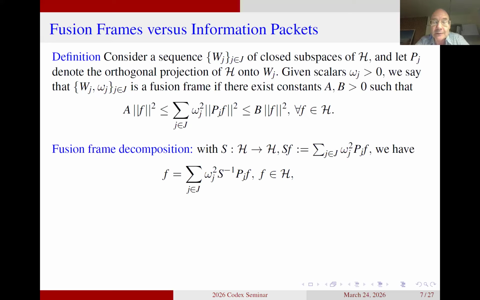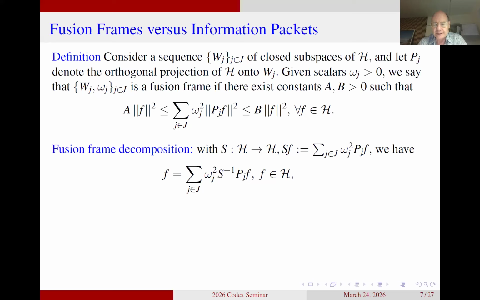Frame theory is based on having a good definition of a frame operator. If you look at the case of these Pj being projections down onto one-dimensional spaces, it is exactly the frame operator we are dealing with. This means that the proof runs exactly the same way and you get a fusion frame decomposition. It is actually sort of an industry to prove results for fusion frames simply by copying a lot of things you have for frames.